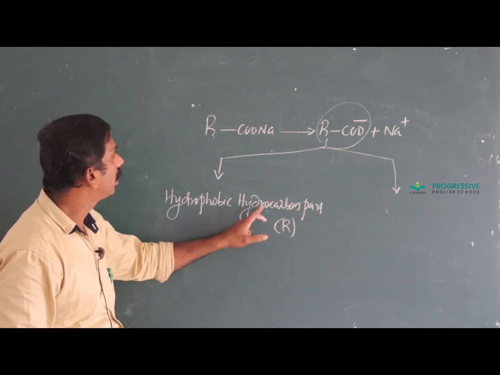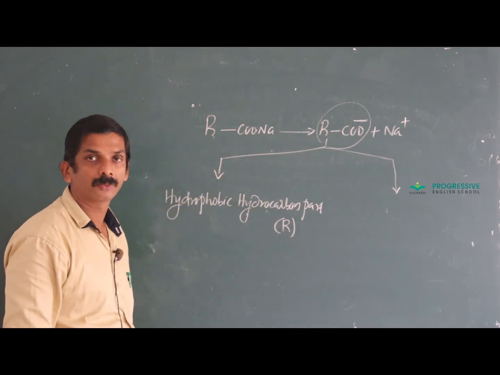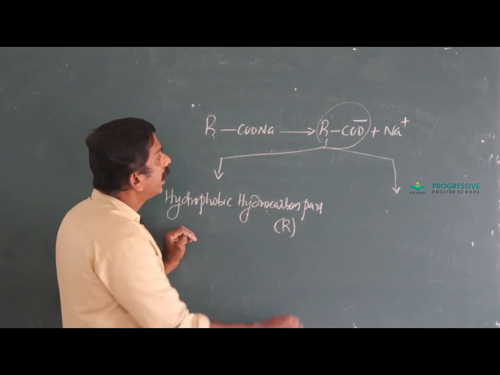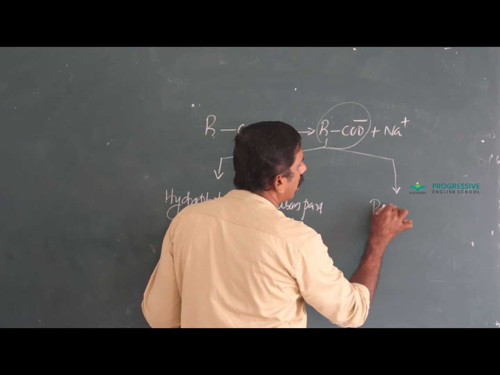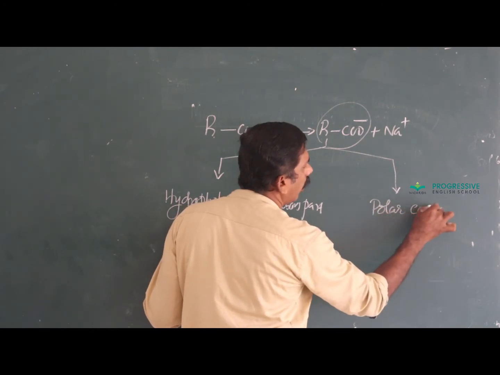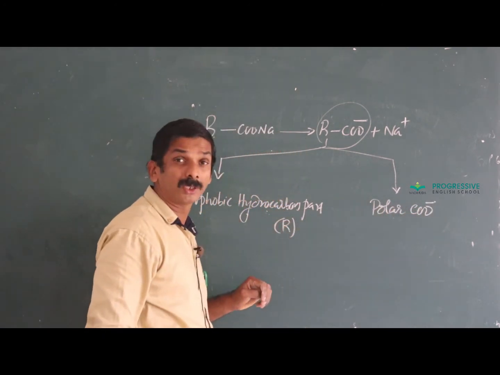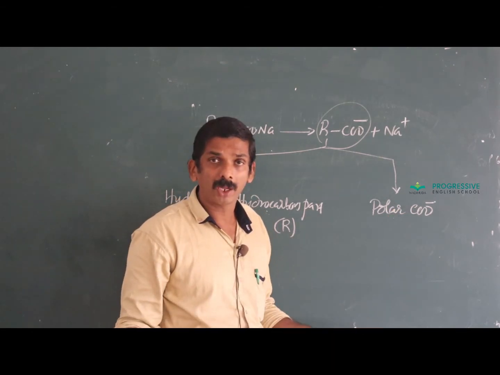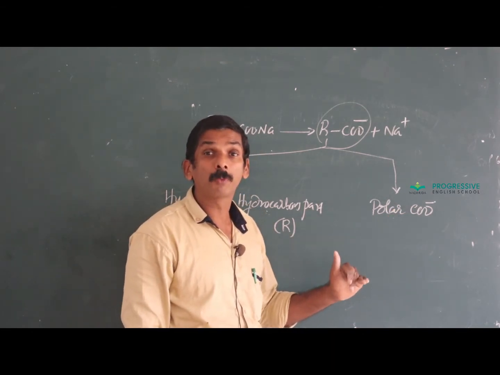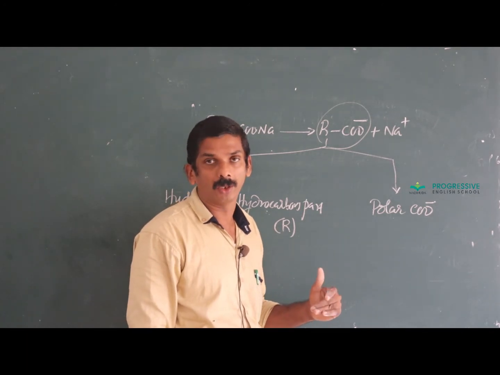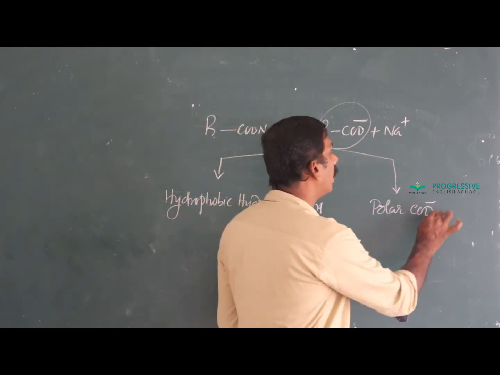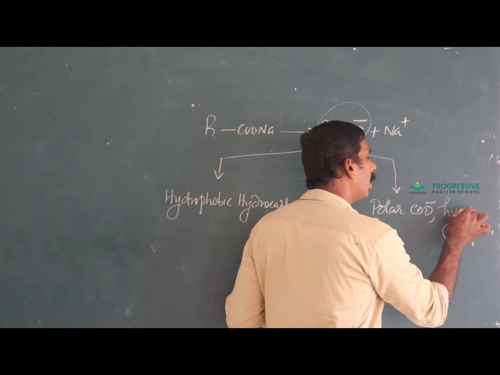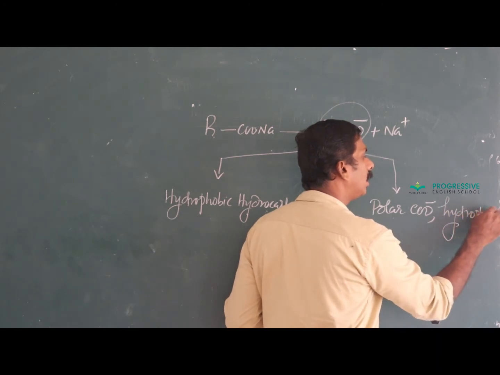Next is the polar COO minus group. You know, there is an electronegativity difference between carbon and oxygen. Definitely there will be charge separation. That means that group is polar. Polarity arises in that group. The polar COO minus group is hydrophilic.